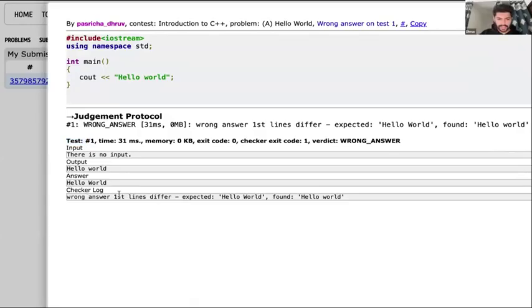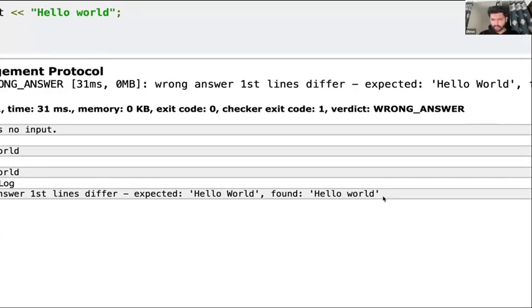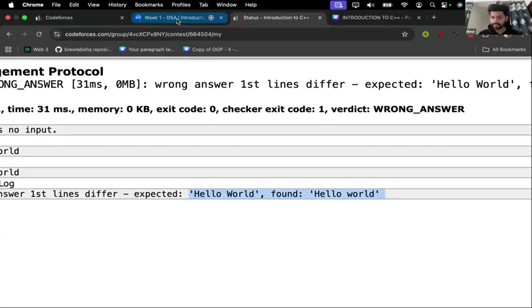But if you see, it says wrong answer, first line differs. Expected hello world, but found hello world. Oh, they both look the same. They're exactly the same. So guys, what's the problem? Can you spot the problem? कि यहाँ पर क्या दिक्कत हो रही है? Can anyone tell me? यहाँ पे क्या issue है?